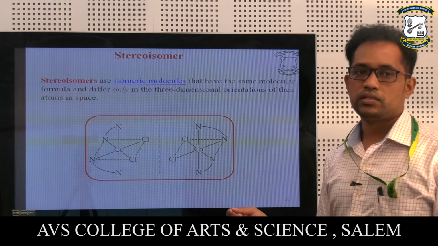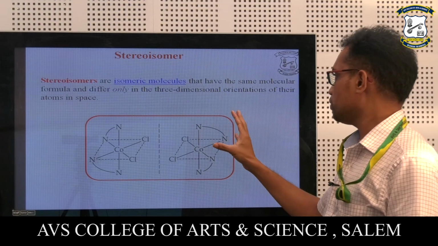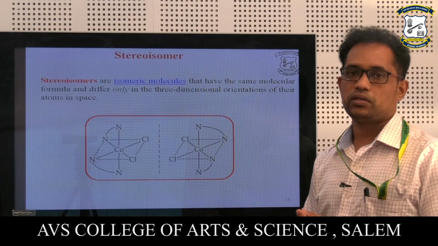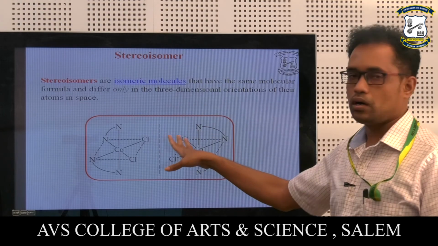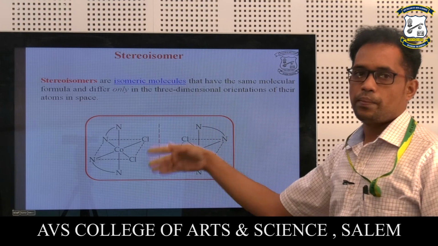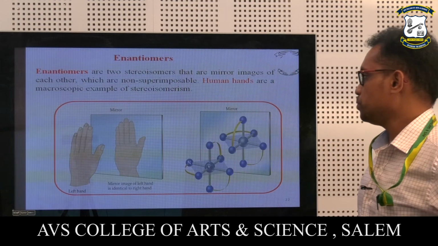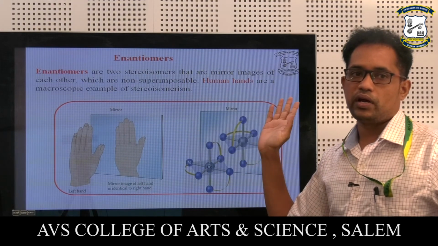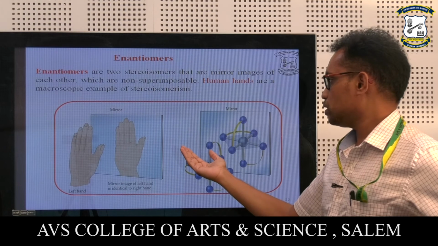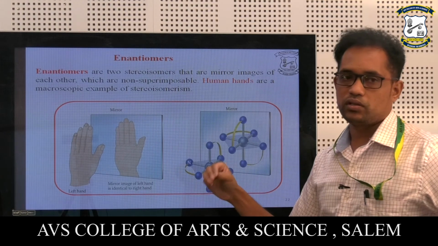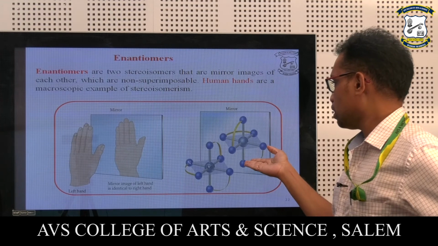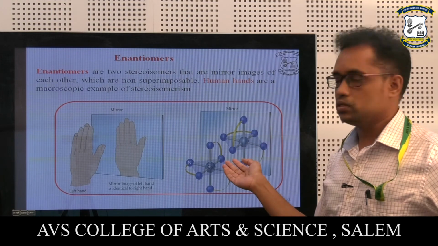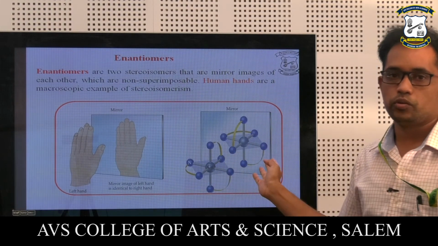So stereoisomers. In stereoisomers, they are talking about the position of attachment of ligands in a complex. So that's what they are saying about this kind of complex as a stereoisomer. This is the common cobalt complex. The enantiomers: we can see them as, if you take a common example, the mirror image of our hand, right hand or left hand. So it looks like a left hand when we are taking the right hand. This is the common example, and they have taken a cobalt complex to show how the mirror image behaves. So this kind of complex we can call an enantiomer.